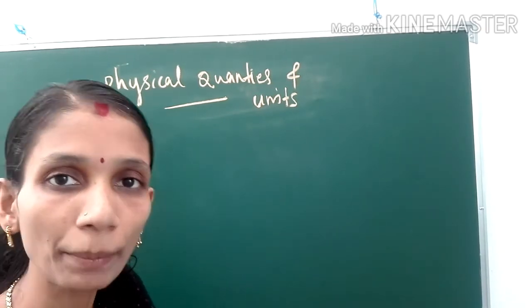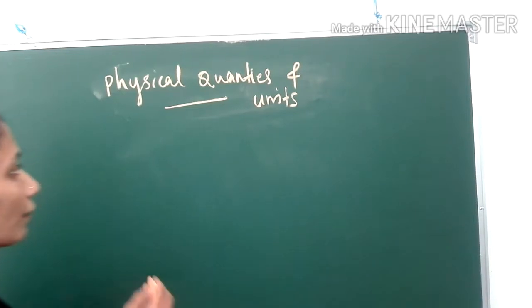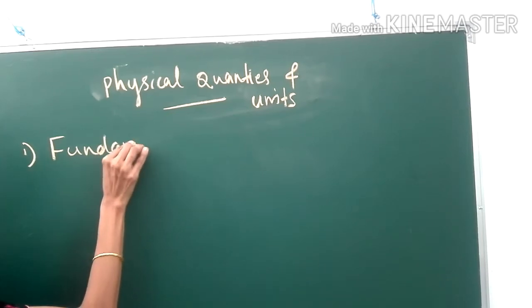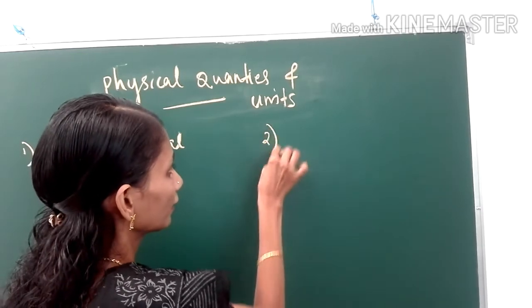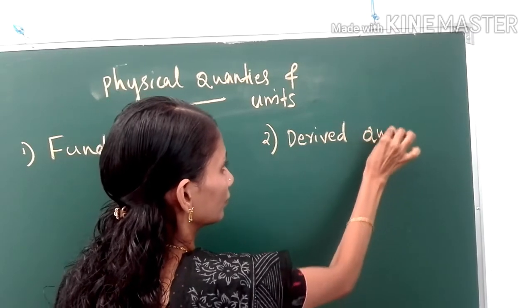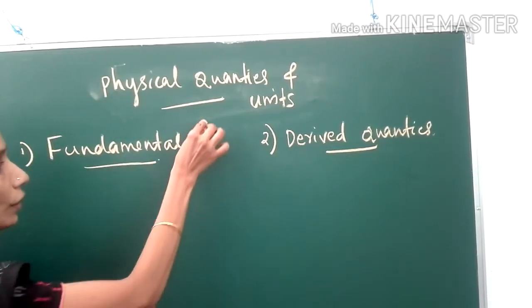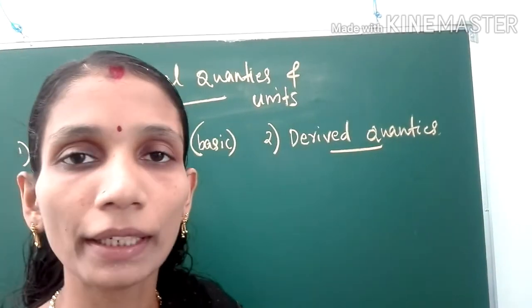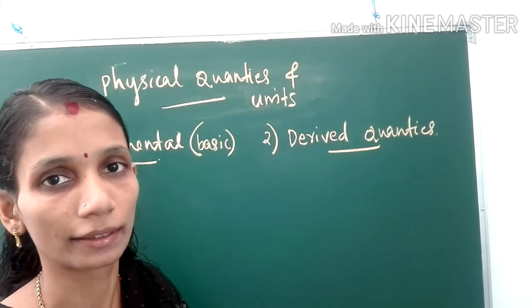One is fundamental quantities, or basic quantities, and the second one is derived quantities.